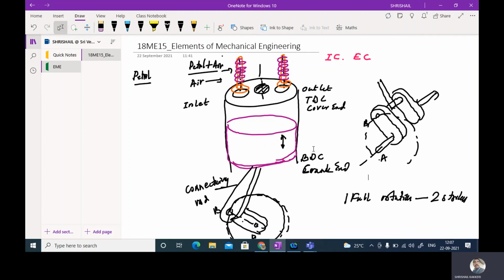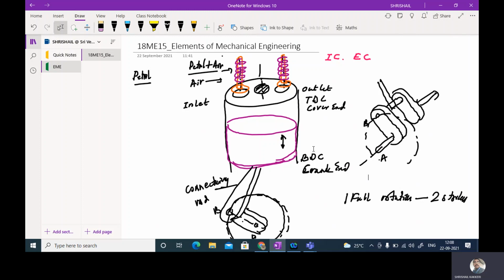During this suction stroke, the inlet valve will be opened and the exhaust valve will be closed. The proportionate or metered quantity of air and fuel mixture will enter the engine cylinder, and this entry takes place until the piston, which is reciprocating in the cylinder, reaches the bottom dead center. At the end of this stroke, both inlet and exhaust valves will be closed, and now it is ready to perform the compression stroke.